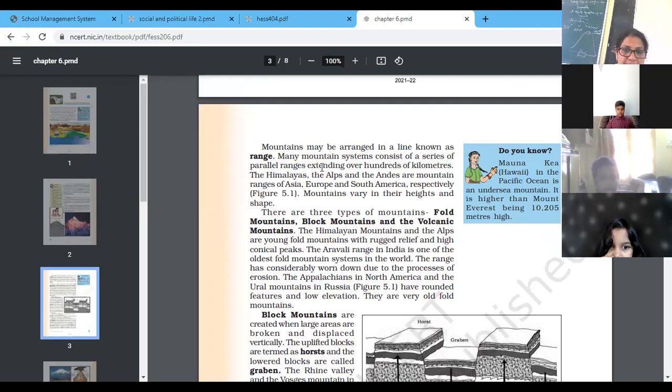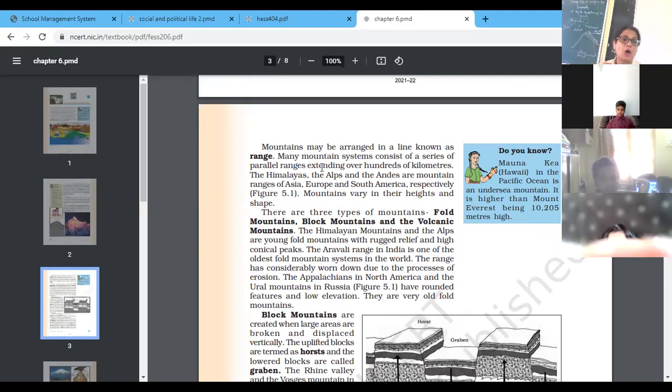If we talk about Himalaya mountain, so Himalaya consists of three series of parallel lines. Mountain series 1, 2 and 3 in Himalaya. The first is Himadri, second is Himachal, third is Shivalaya. So the mountain system consists of parallel ranges extended over 100s of kilometers.